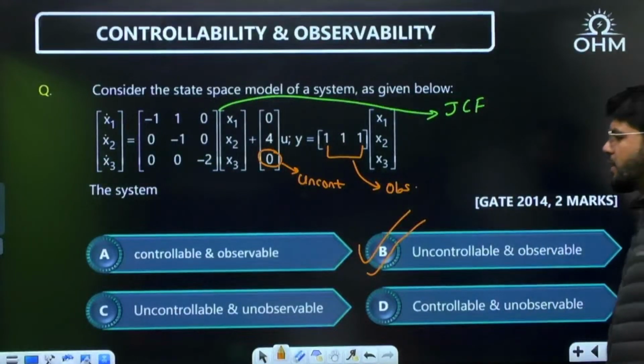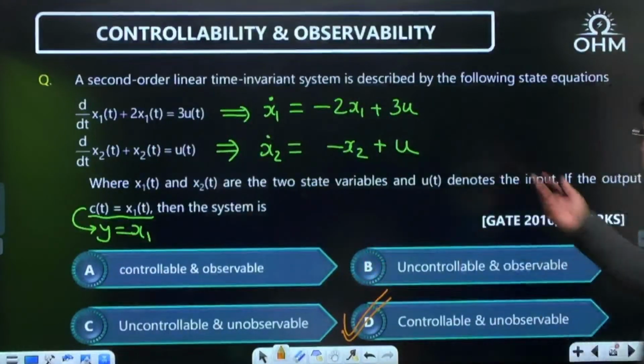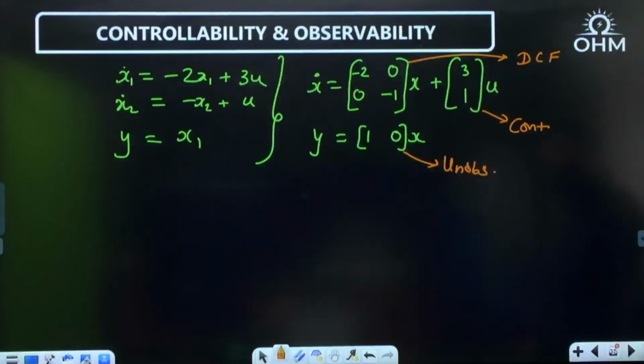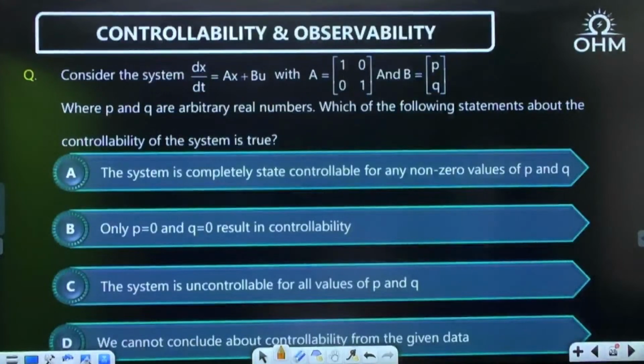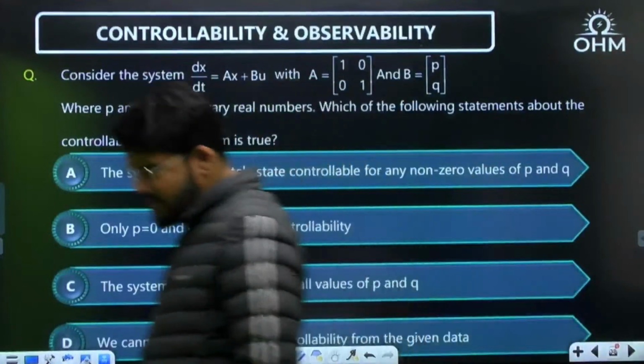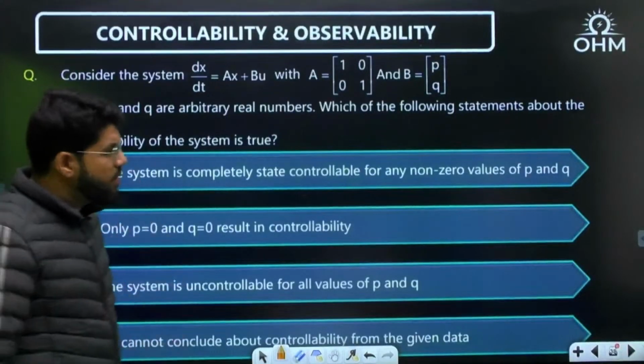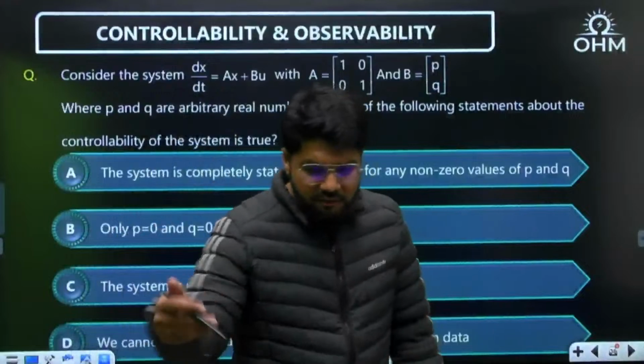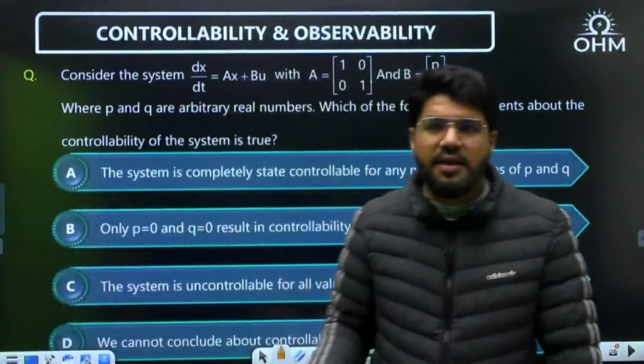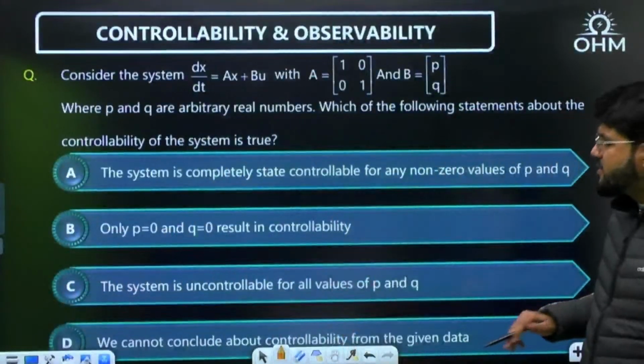Okay. Right. Now, dear, this was the 2 cross 2 DCF question which was done. This was also 2 marks, but very easy. Take this next question and see what is to be done here. Consider the system d by dt of x(t) equal to Ax plus Bu with A equal to [1 0; 0 1] and B equal to [p; q]. The question is only talking about controllability. That is why only the B matrix is given. We need the C matrix for observability analysis. For controllability, only the B matrix is enough.